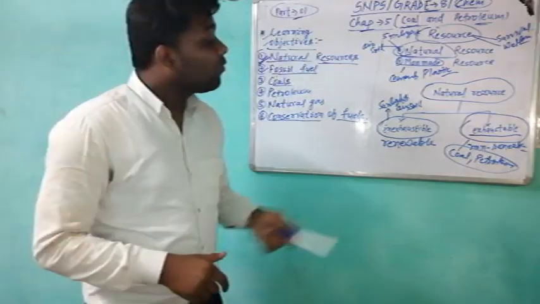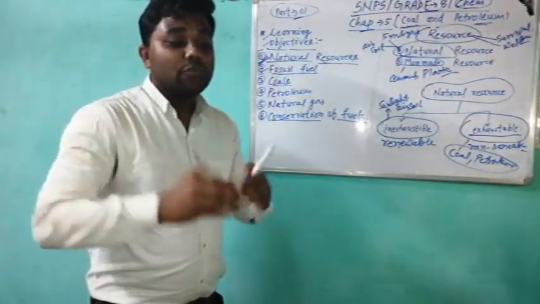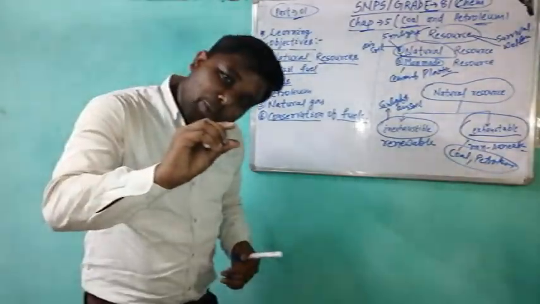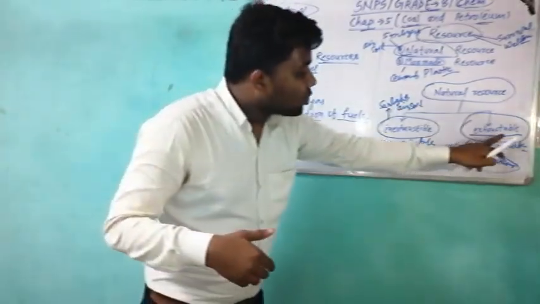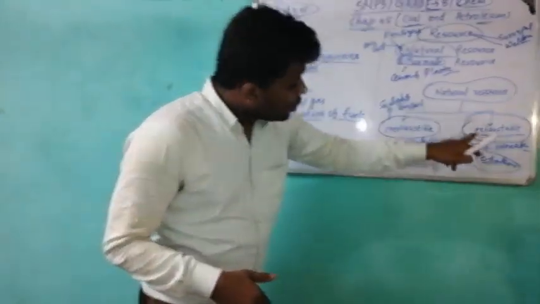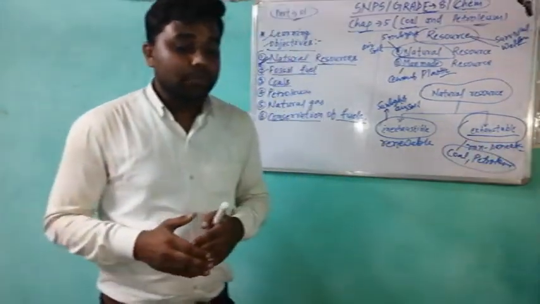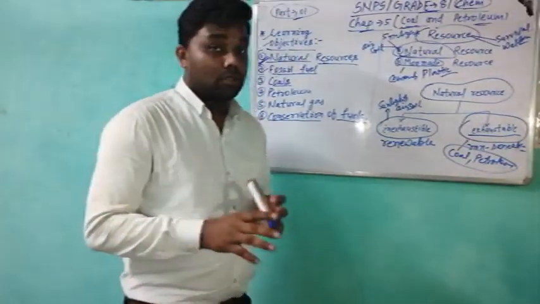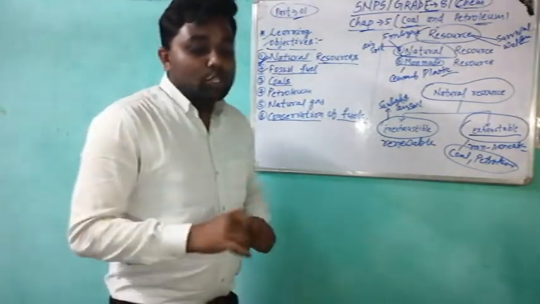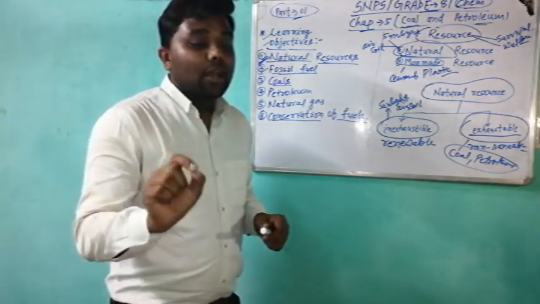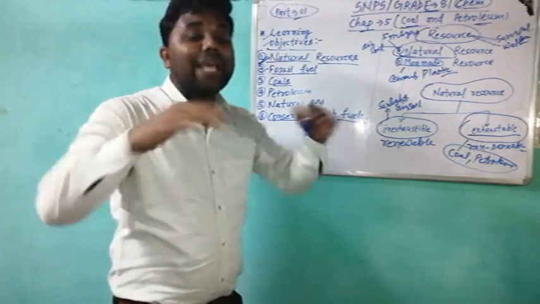And what is the definition of exhaustible resources? Those resources which are present in limited quantity are called exhaustible resources, and exhaustible resources are also called non-renewable resources. You can also write: those resources which are present in limited quantity in nature and likely to get exhausted.